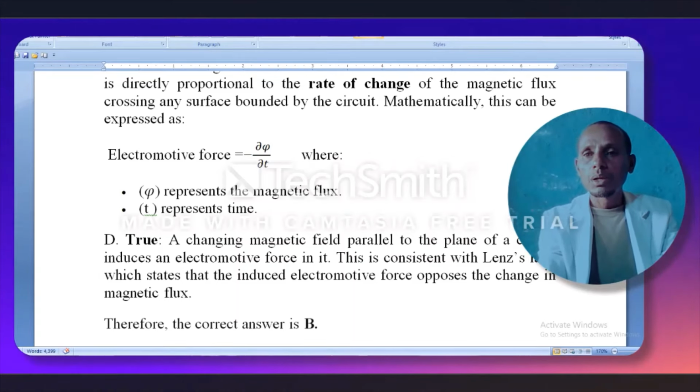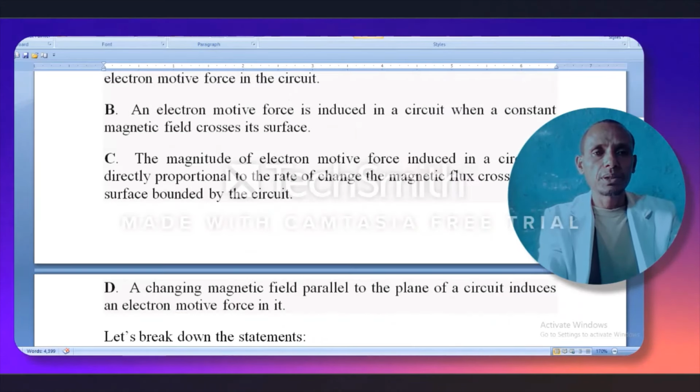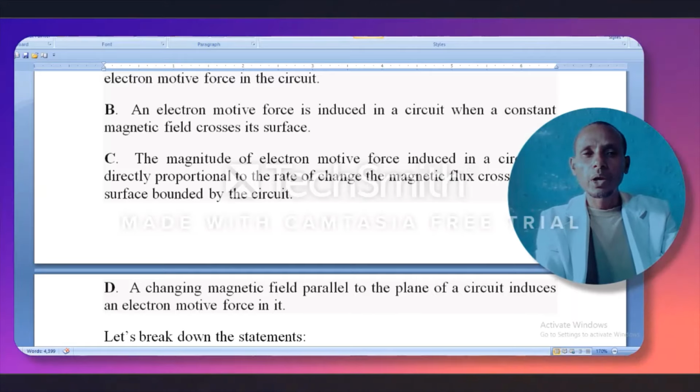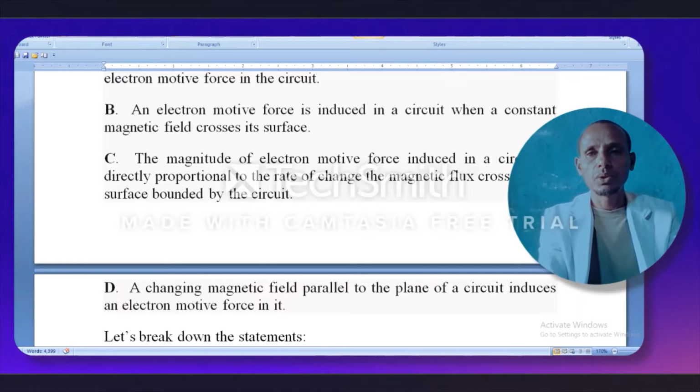So the correct answer is what? B. B says that an electromotive force is induced in a circuit when a constant magnetic field is across its surface. This is not true.